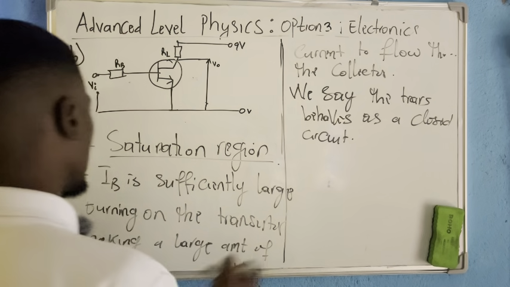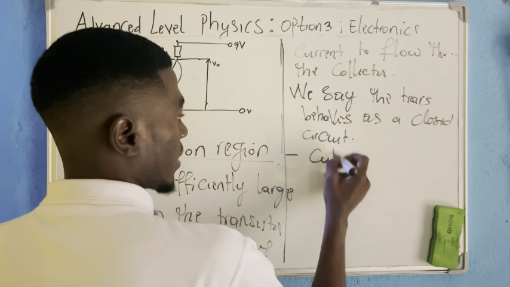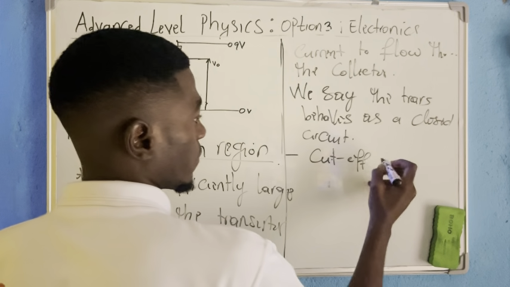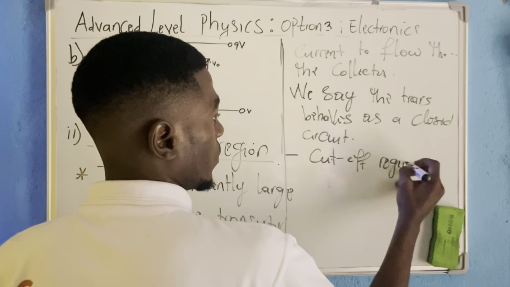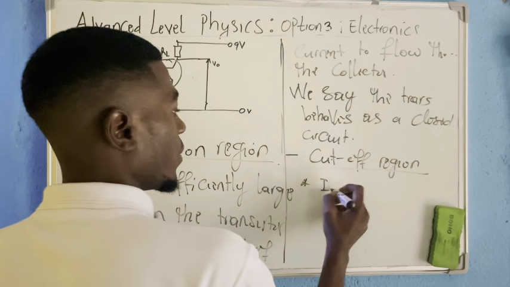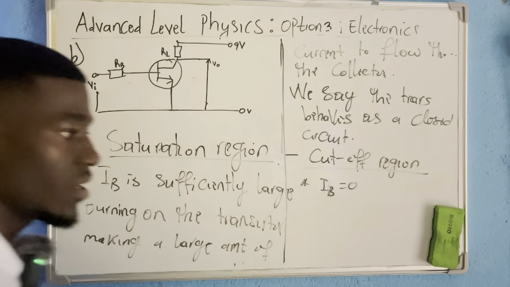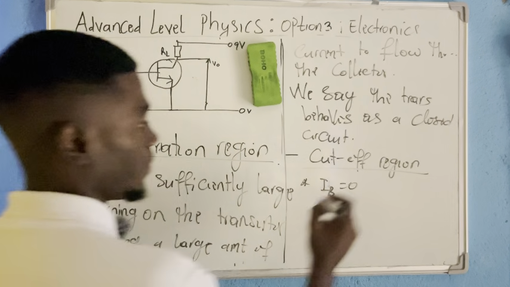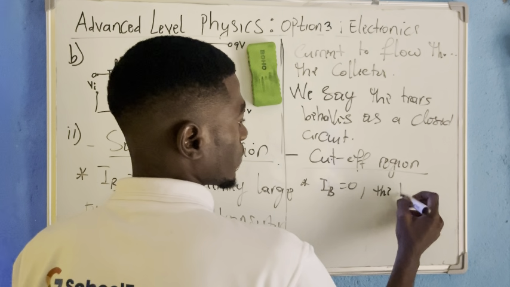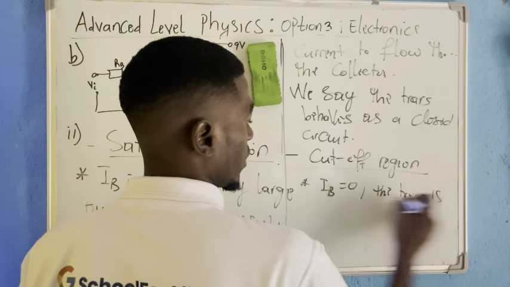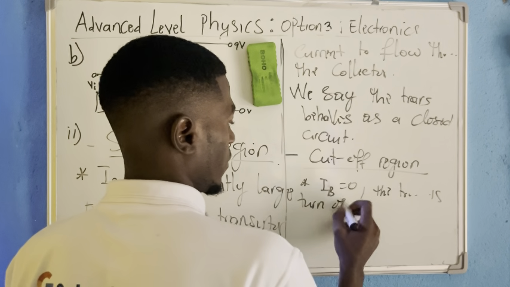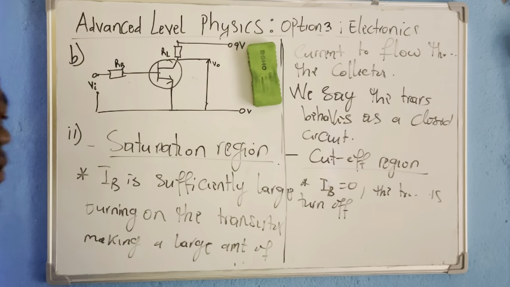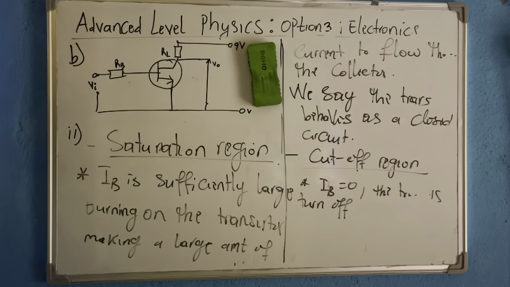Now, without wasting time, let us go to the cutoff region. At cutoff region, we now see that the current flowing at the base is 0. Is it okay? Current flowing at the base is 0. Therefore, the transistor is turned off. It means that what is entering cannot turn on the transistor, so the transistor will stay off.